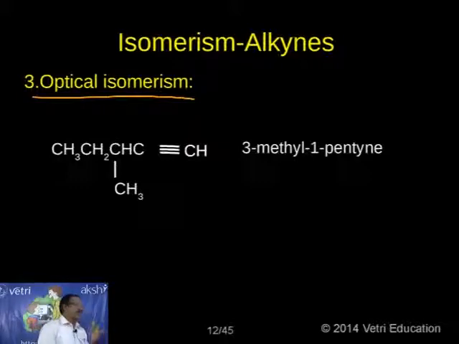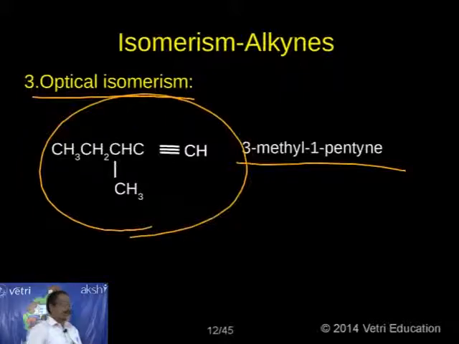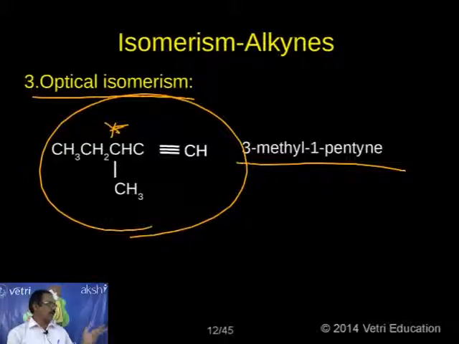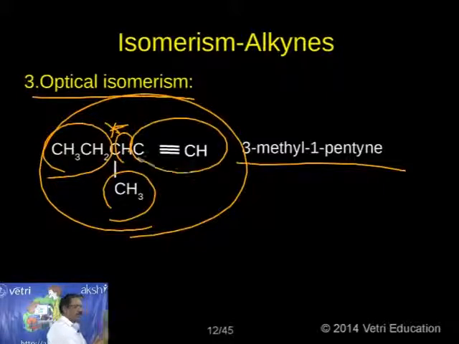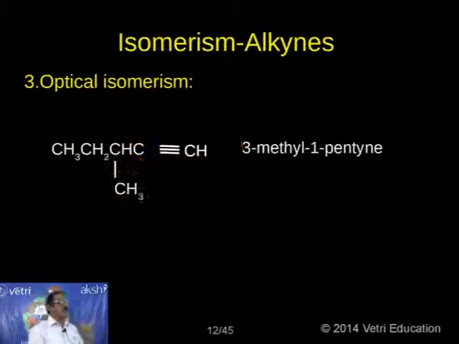Okay, so let me repeat again. Compounds having the same molecular formula but differing in optical activity are called optical isomers, and the phenomenon exhibited by these optical isomers is called optical isomerism. So a specific example here: 3-methyl-1-pentyne exists in 2 forms. It shows optical activity because it has an asymmetric carbon. As you know already, optical activity arises in 2 ways. One is due to asymmetric, another is due to dissymmetric. So this is an asymmetric compound. Here just see: ethyl group, methyl group, hydrogen, and C triple bond CH. So 4 different groups, so the central carbon is asymmetric. One asymmetric carbon means it will exist in 2 forms.